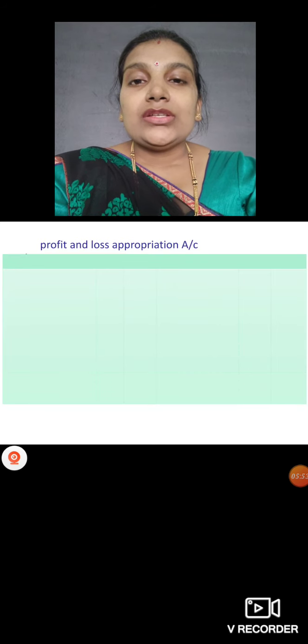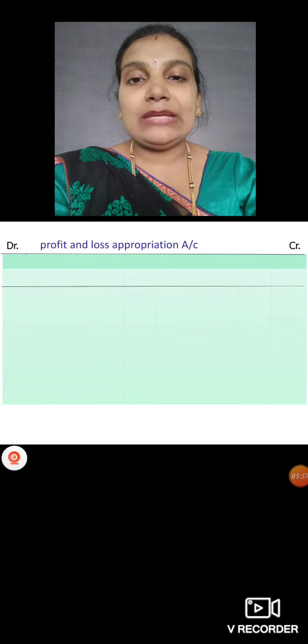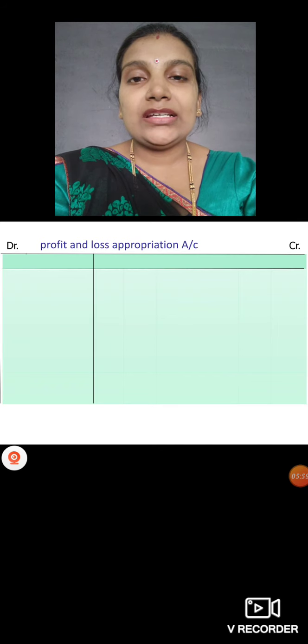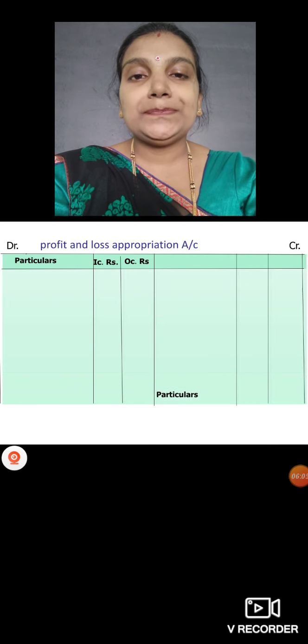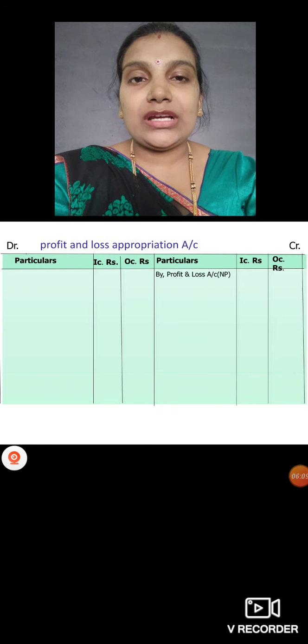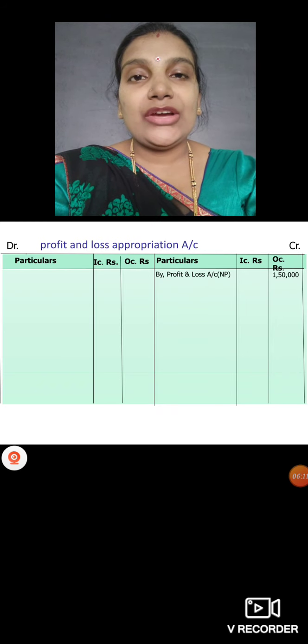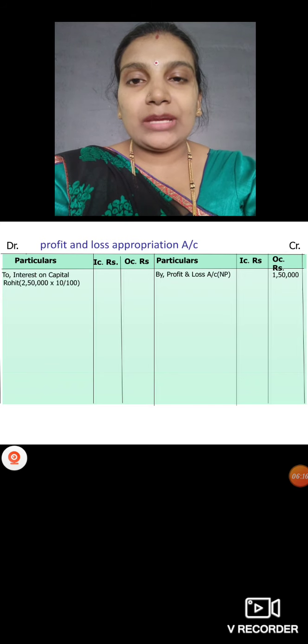Okay. So we'll see the profit and loss appropriation account. Don't forget to write debit and credit. We have the same amount columns on both sides: three columns, particulars, inner column rupees and outer column rupees. Then first, what do we have to record? Net profit. How much is the net profit? 1,50,000. From that we should pay interest on capital.